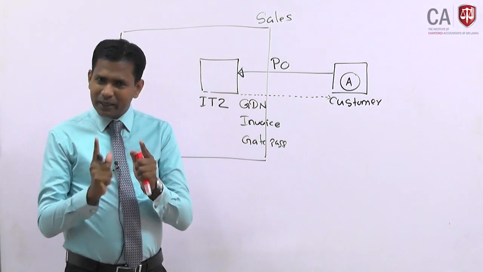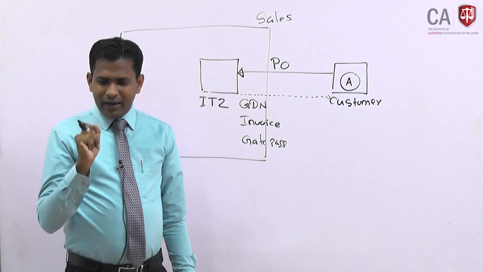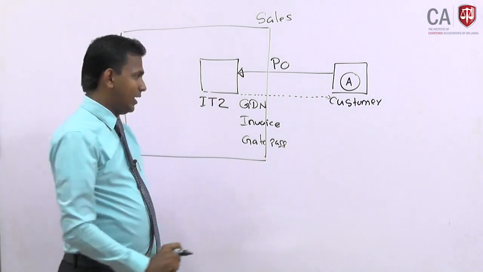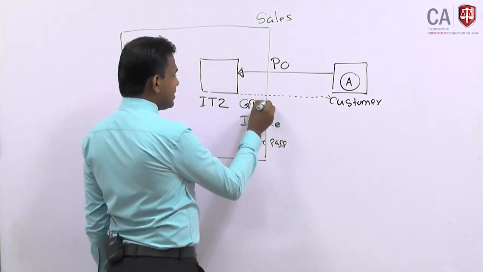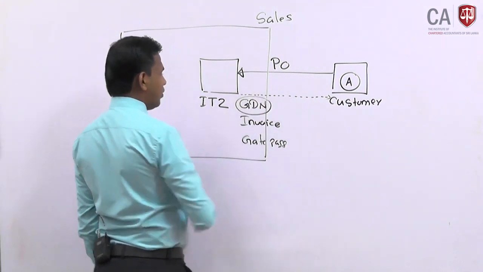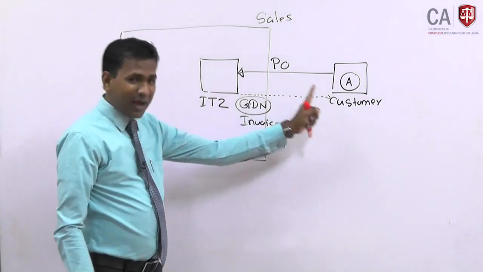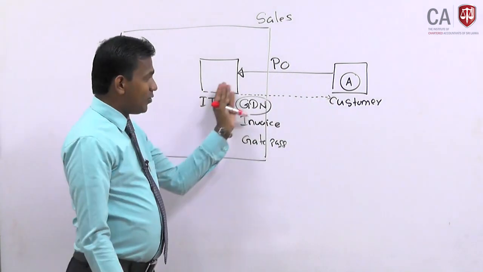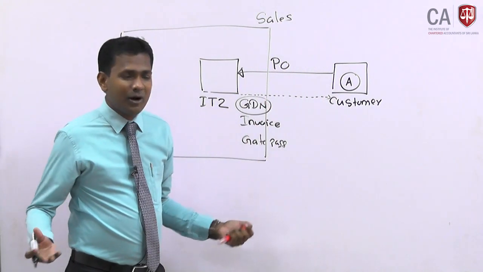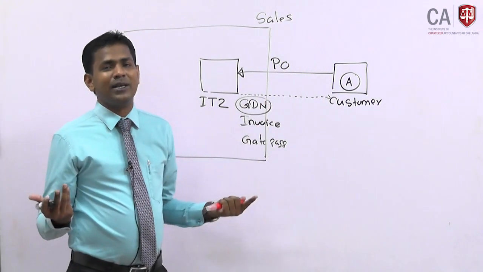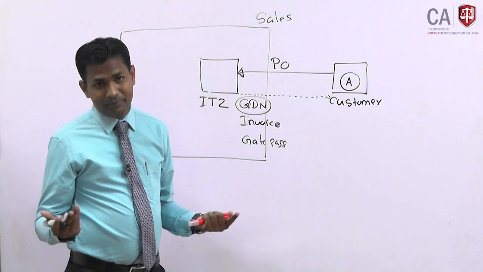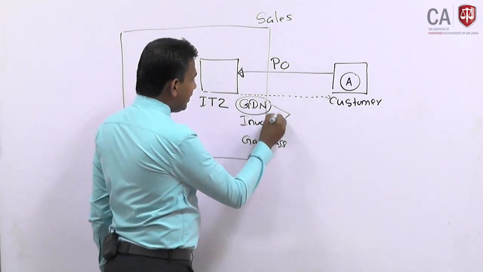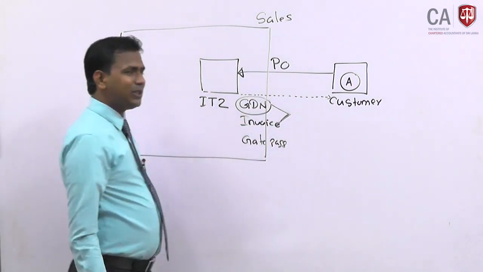Now the question is specifically asking that all the goods dispatched are invoiced correctly. All the goods dispatched, goods dispatch note, all the goods dispatched are invoiced. Otherwise what would happen? Goods are sent but the invoice is not raised. Goods leave the company and our revenue is not recognized. We do not get the income. Therefore, there should be a proper control between the invoice and the GDN, the goods dispatch note.